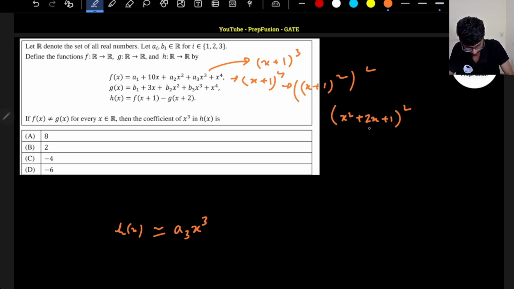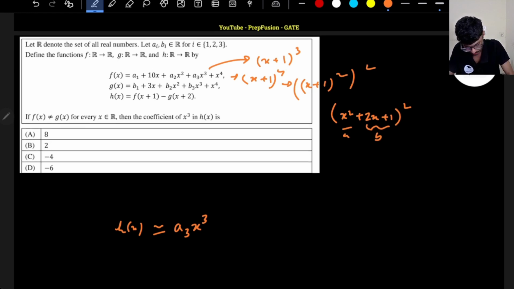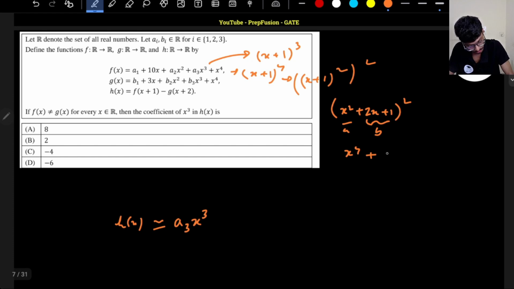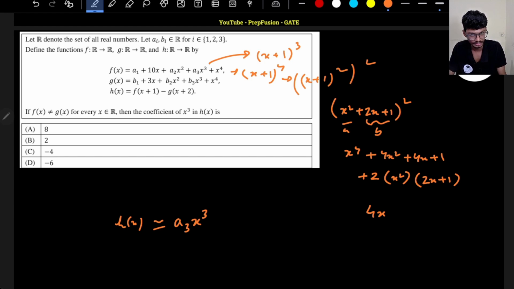Now if I assume this as a and this as b, it will be a square plus b square plus 2ab. A square is x raised to power 4. So the 2ab term will actually give me the x cube term. This will be 2 into x square into 2x plus 1. I only care about the cubic term, not anything else. So this gives me 4x cube, so this will be plus 4x cube. This is only for f of x plus 1.